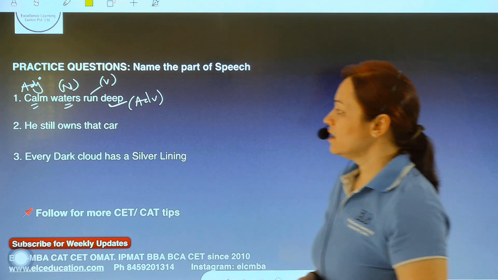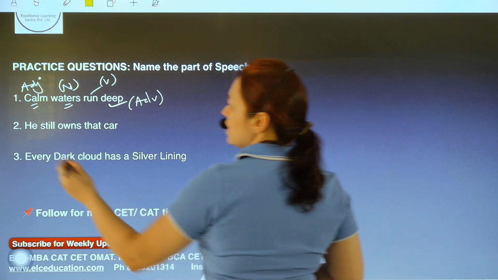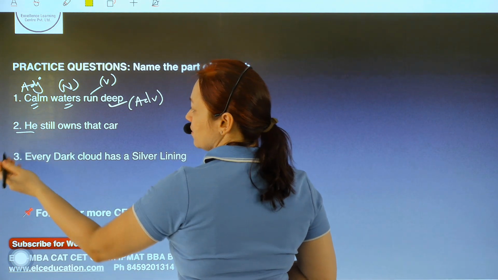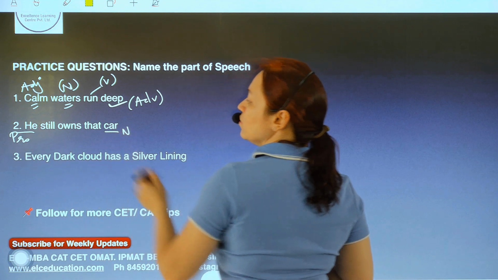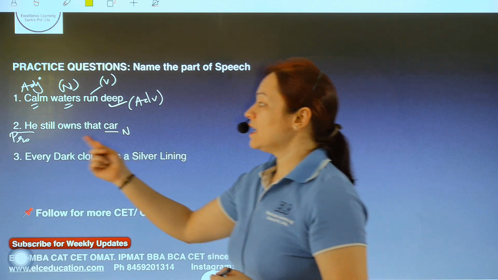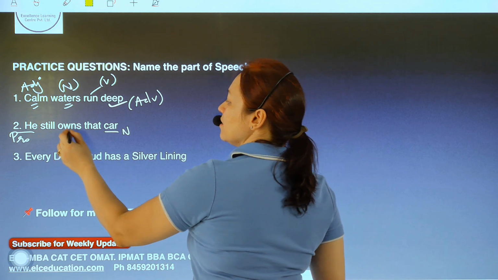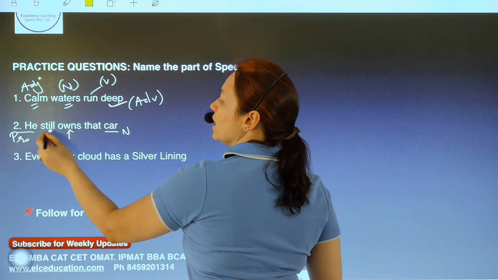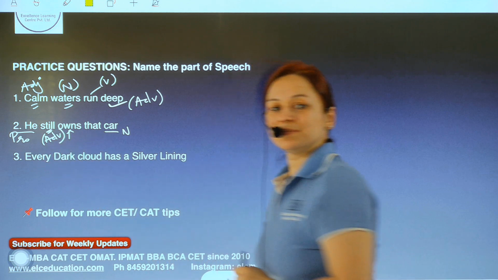Second sentence. He still owns that car. Obviously, he over here is the subject, but he is a pronoun. Car is a noun. But when I say that he still owns it, owning is an activity, but I'm talking about still owning it. So, still is an adverb.